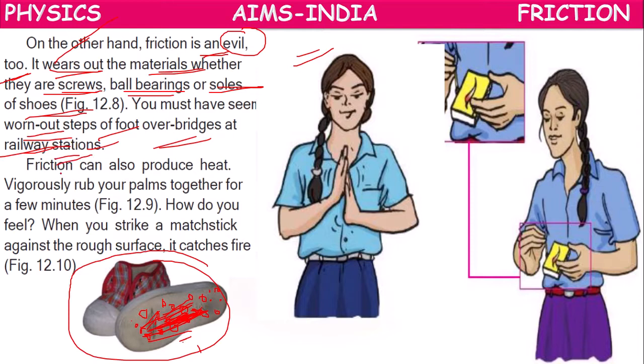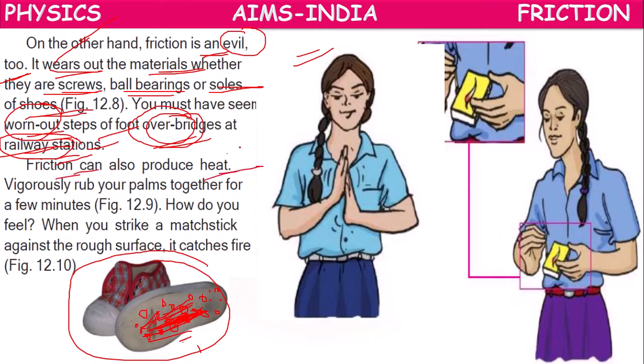On the steps of railway stations or foot over bridges, there will also be some grip, so that while you are climbing the bridge or station, you won't slip. But as time passes day by day, the steps of foot over bridges and railway stations will be worn out. That is one bad effect, children.